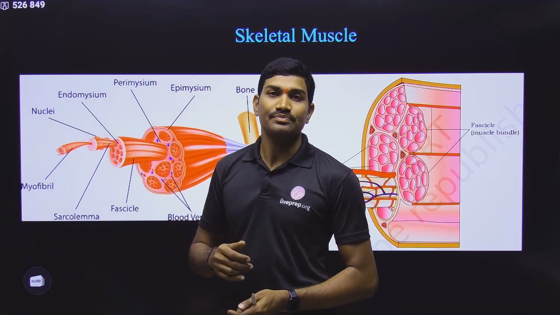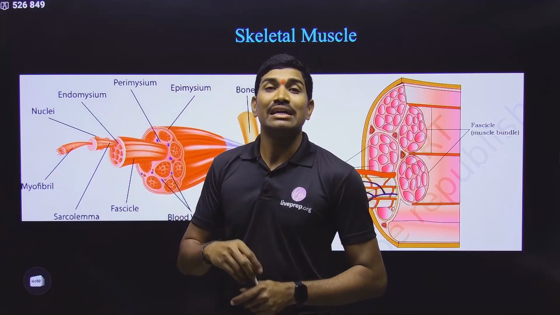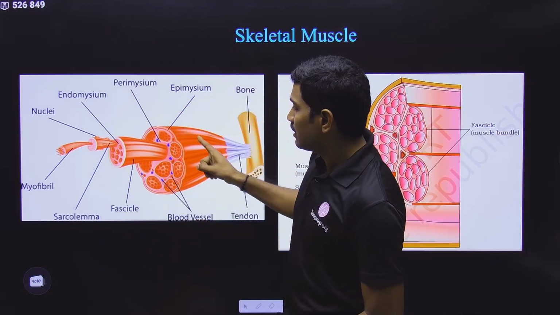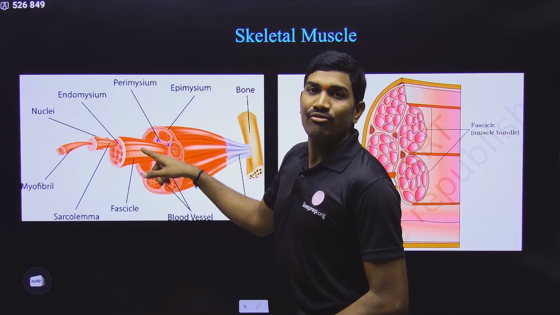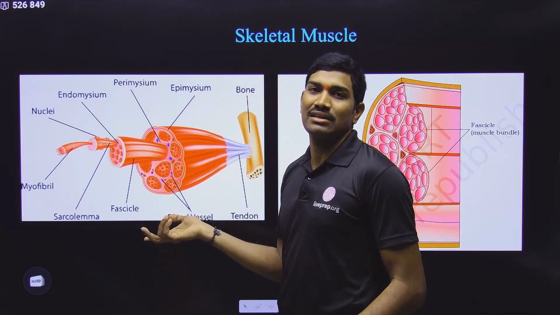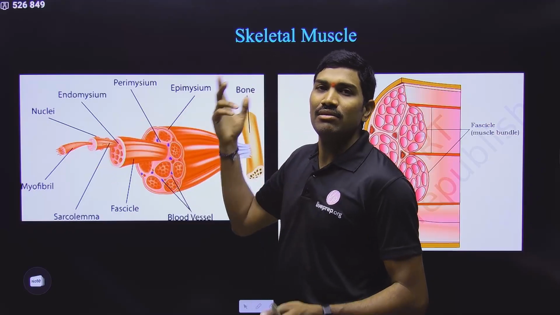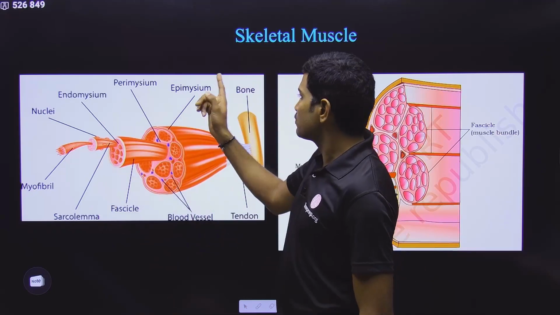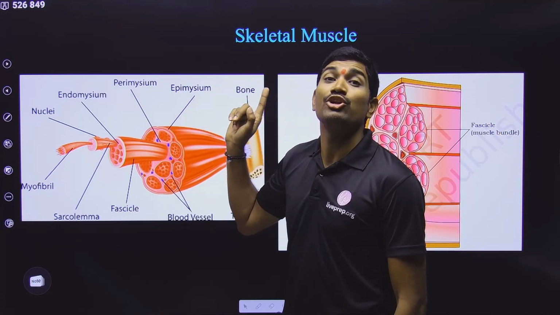If you remember these names, it will be easy to remember the names in the nervous system also. Here it is the muscle, there it will be the nerve. Here it is the fascicle, there also it is called fascicle. Here it is the muscle cell, there it will be the nerve cell, the neuron. With respect to layers, here it is the epimysium, there it will be the epineurium.